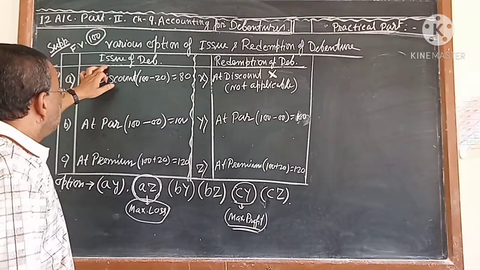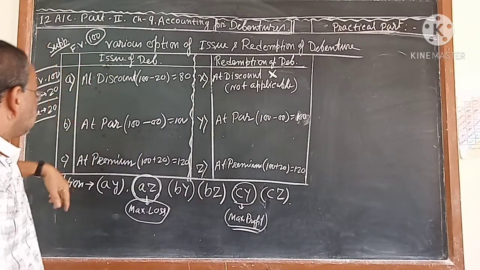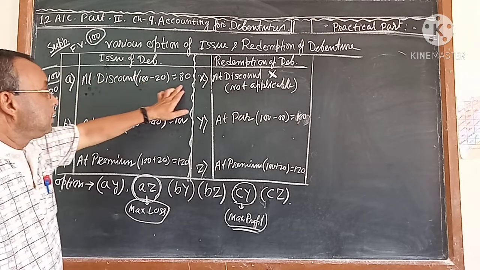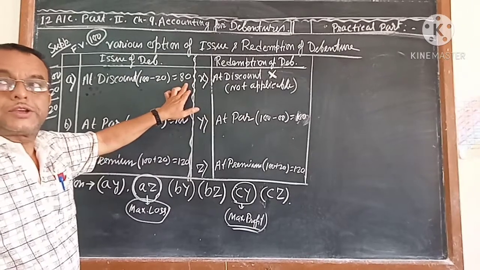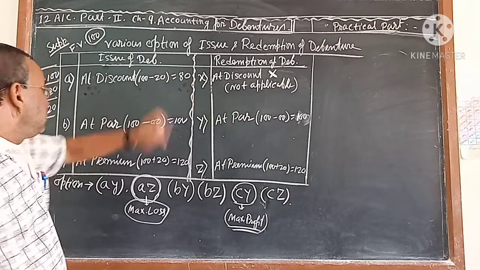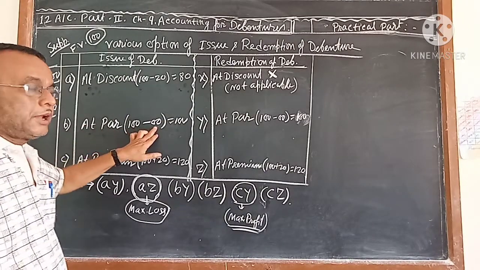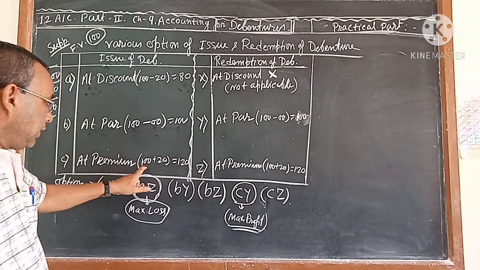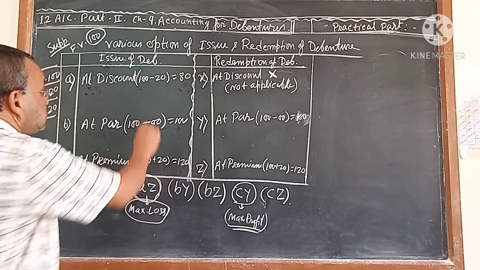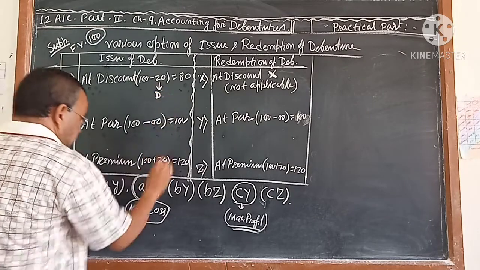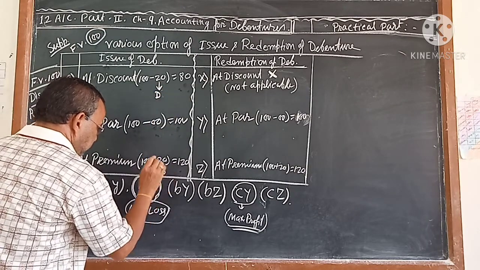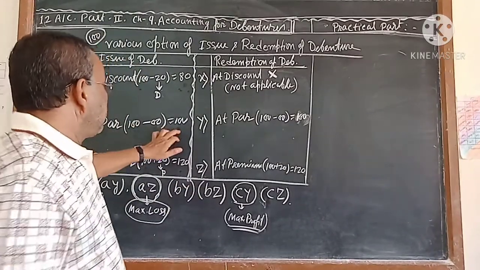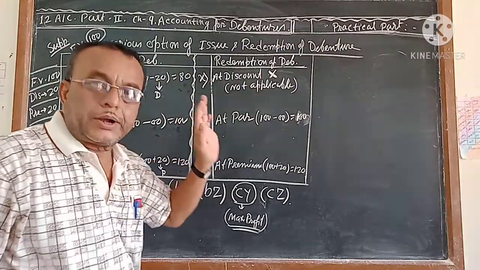Whenever you are going to issue the debenture, there are three options. It can be issued at discount, meaning in place of 100 you take 80 rupees from the debenture holder, so you give a discount of 20 rupees. At par, no deductions, no additions, 100 rupees will be 100. At premium, 100 rupees plus 20. So this is discount and this is premium. So there are three ways you can issue the debenture. Either it may be 100 rupees, or 80 rupees, or 120 rupees.